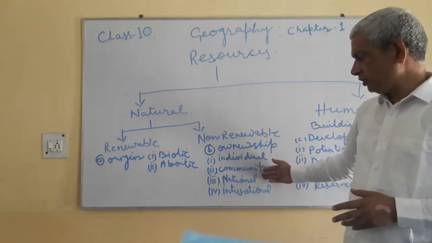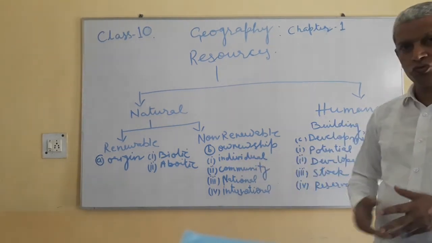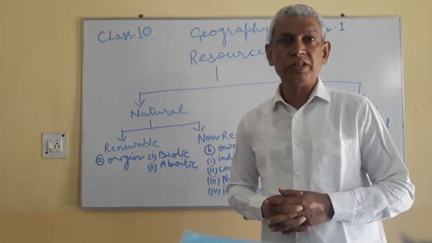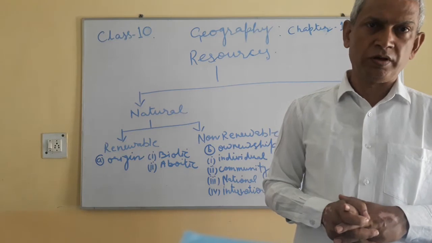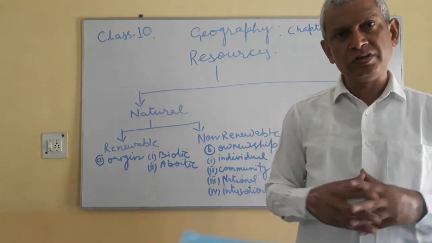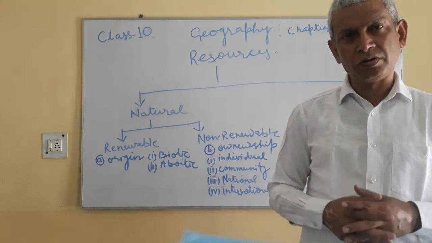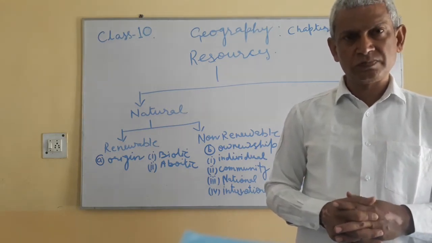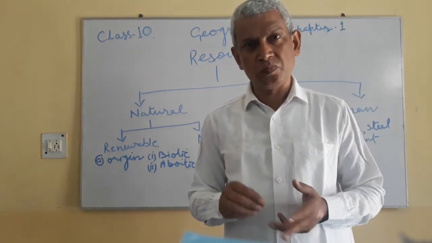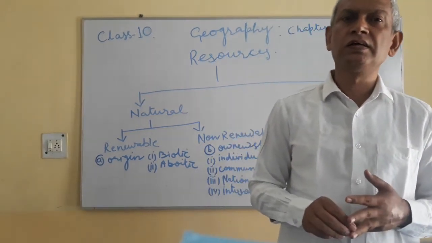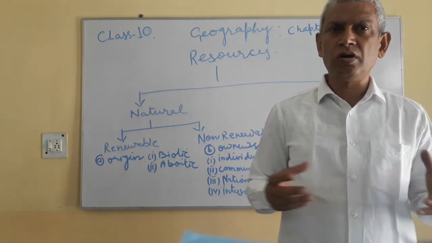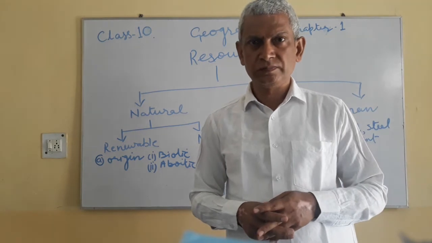Then comes to national resources and international resources. Resources which come within the boundary of the country are called the national resources. So anything which is there within the boundary of the country is called the national resources. It is mountains, rivers, ponds, lakes, minerals. They all are called national resources.